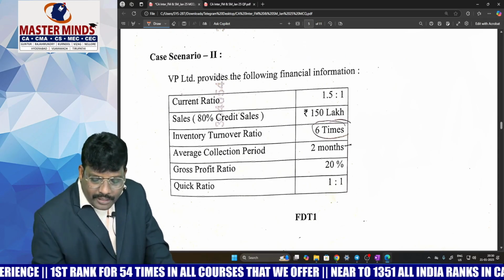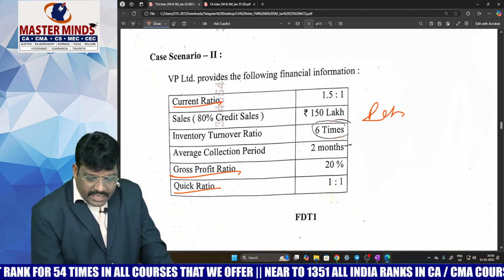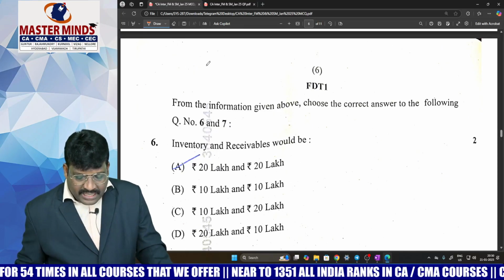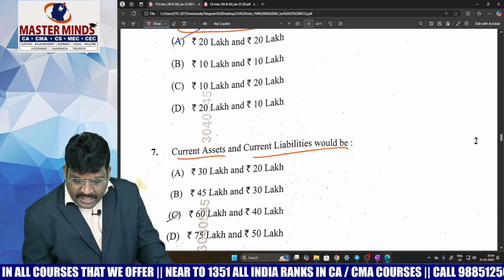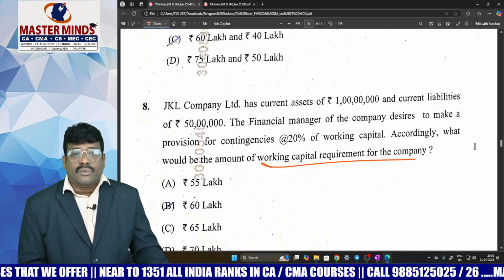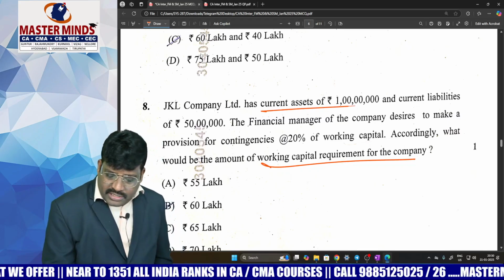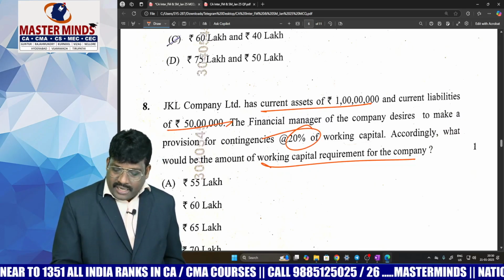Second question from ratio analysis. Basic ratios like gross profit, quick ratio, current ratio are given. Basing on that, they asked for inventory and receivables, and at the same time current assets and current liabilities, okay, basic concept. Thereafter, again he asked working capital. In working capital, you try to understand current assets are given, current liabilities are given, margin of safety 20%, and he is asking for working capital.